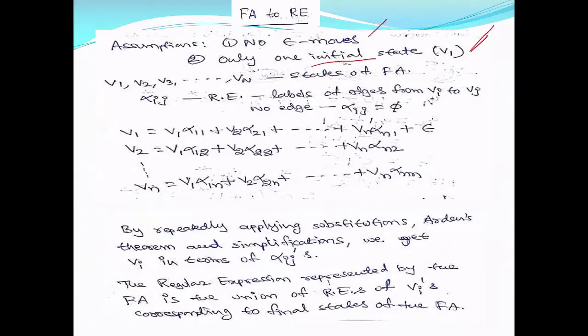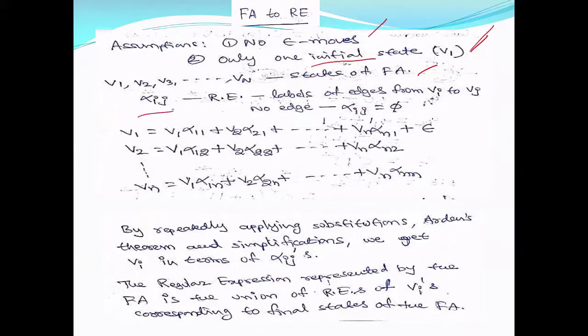So assuming that your FA in general can be an NFA or a DFA, and that these two assumptions hold, I am proceeding with the method. Let us assume that V1, V2, V3, up to Vn are the states of the FA. That means there are n states in the FA. You can go from Q0 to Qn, it doesn't matter. I'm just using V to stand for vertex in a graph. So V1, V2, V3, Vn are the nodes of the transition graph, or in other words, the states of your FA.